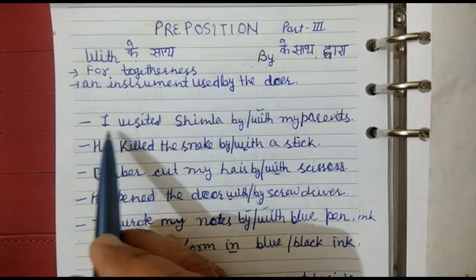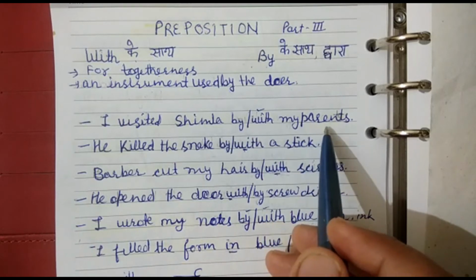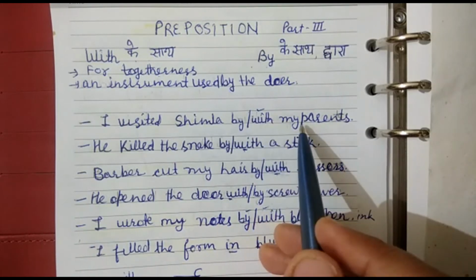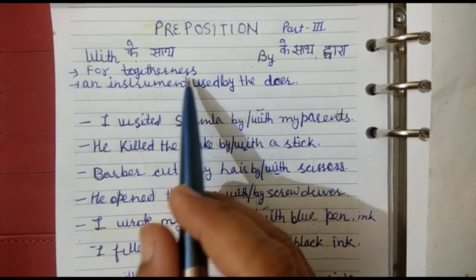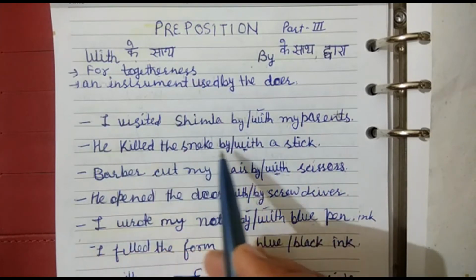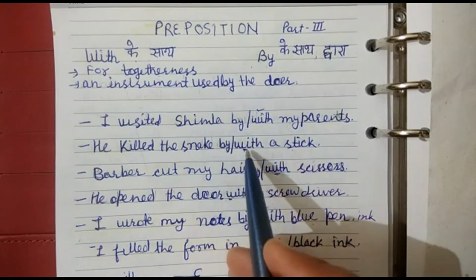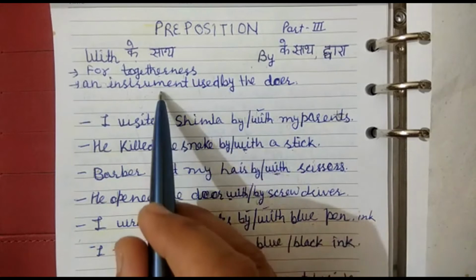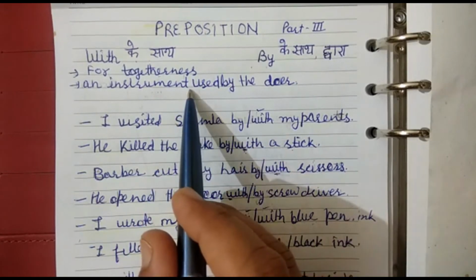Examples are here. I visited Shimla by or with my parents. Preposition with will be used here because it is showing togetherness, के साथ. Next, he killed the snake by or with a stick. Preposition with will be used as an instrument. Stick is used here.